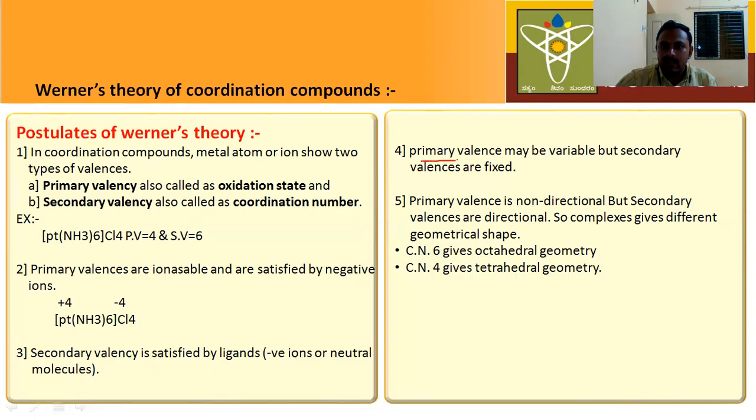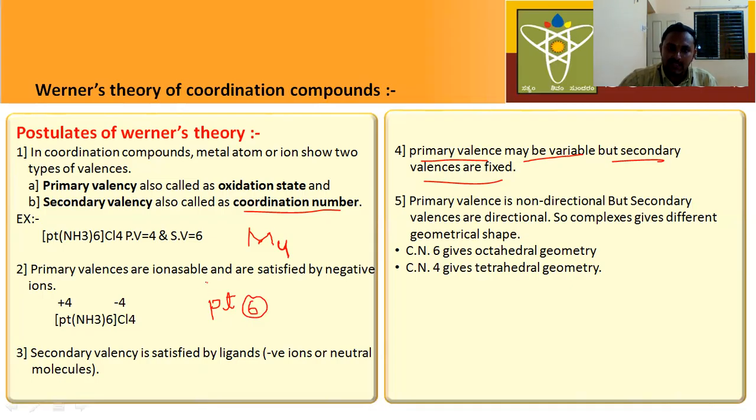Next, primary valency may be variable, but secondary valencies are fixed. Secondary valency means what? Secondary valency is the coordination number for one metal. For example, for this metal, the coordination number is fixed. The coordination number is 4, fixed. For platinum, the coordination number, that means secondary valency, is fixed, 6. The secondary valency is 6.